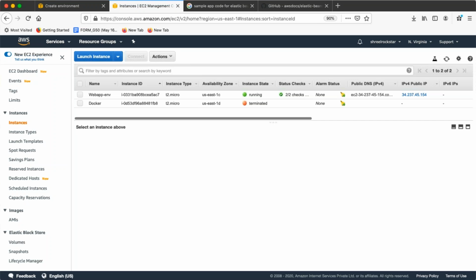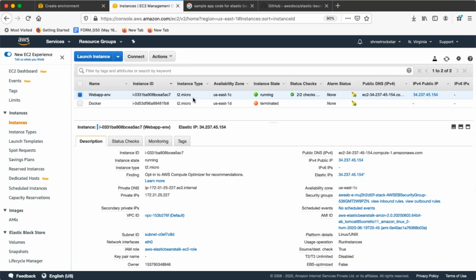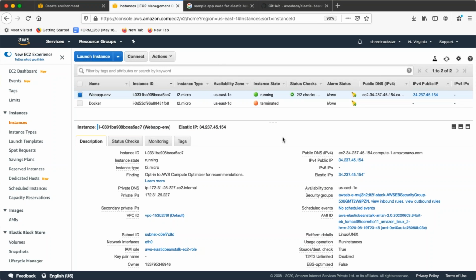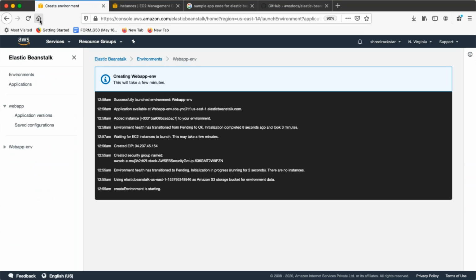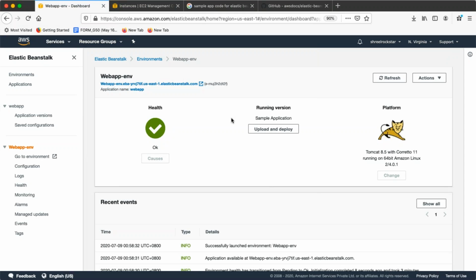guys, I haven't created anything manually. See this one, web app environment. I have given the name web app. So this instance was created by Elastic Beanstalk for us, right? Even guys, if by mistake I delete this, Elastic Beanstalk will redeploy it for me with the same stage, whatever is currently available. Okay. Now, if you reload, let's see, the environment should be ready, and I will get the endpoint URL, guys, to access my services. This one, see, Tomcat is okay. And guys, okay means your server is fine and working perfectly.